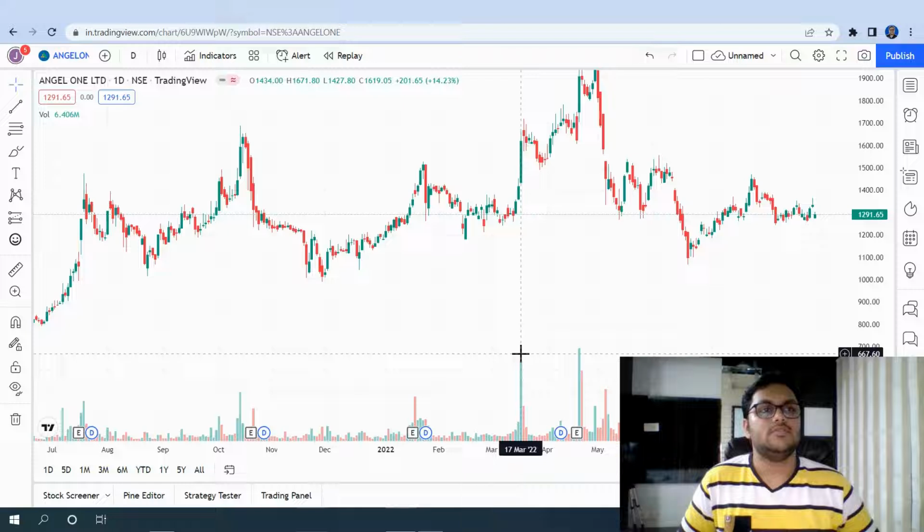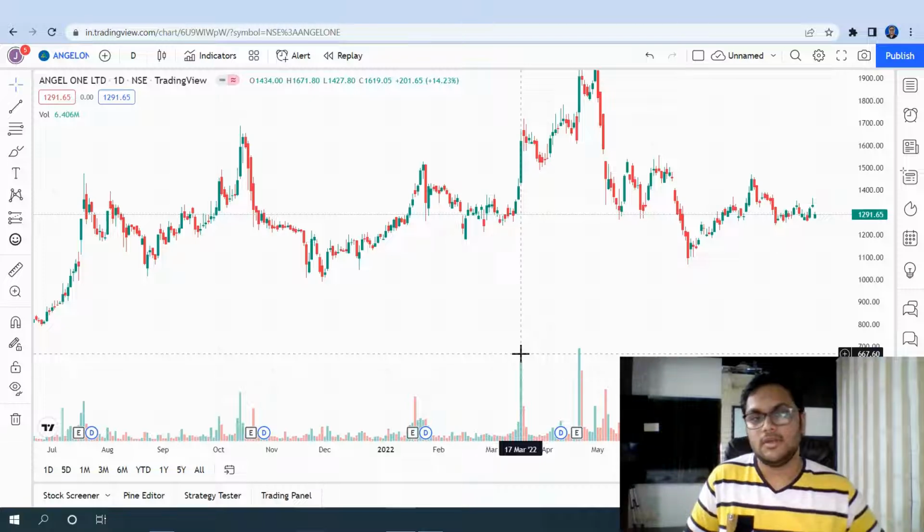Now let's say that the promoter wants to buy more stake in the company. Let's say that he currently has a 30% stake, and he wants to increase his stake to 35%. So now he's buying the shares. So what does he want? I want to buy at as cheap a price as possible.